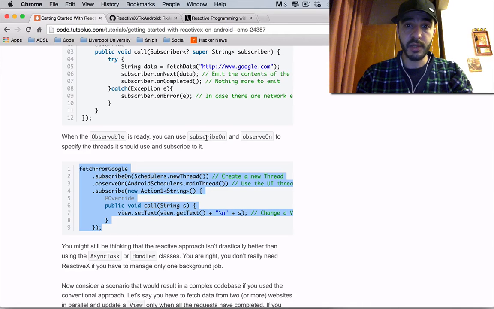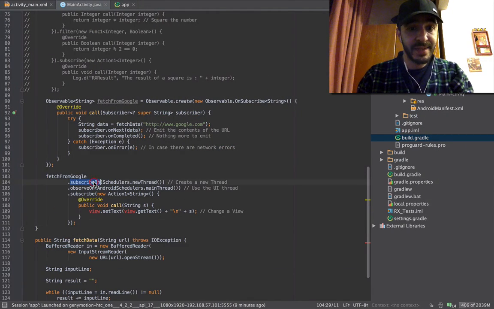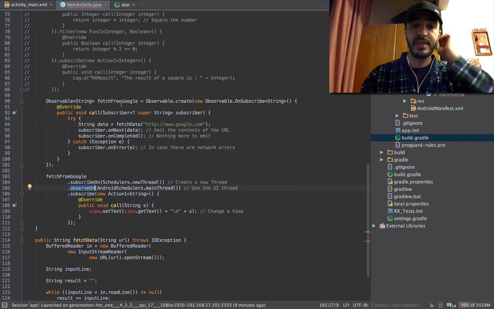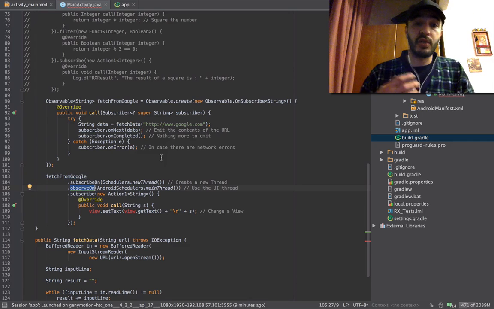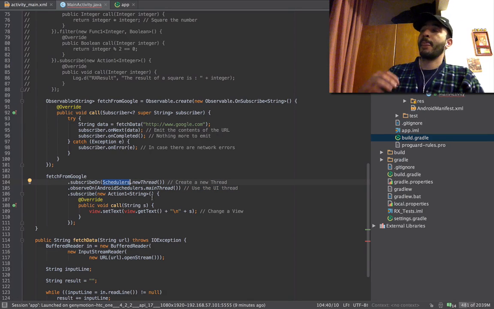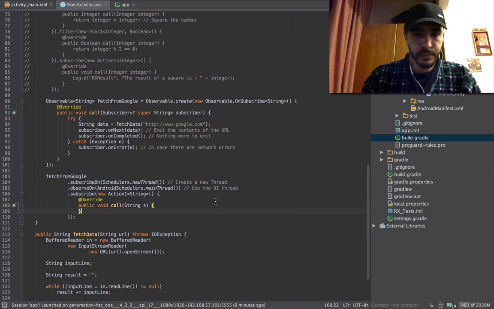You can use subscribeOn and observeOn to specify the threads it should use and subscribe to. This subscribeOn will trigger this to start doing things. ObserveOn is going to specify where the response, the reaction of this whole thing, is going to happen. So with this, we need it on the main thread. This we need on a new thread, so that Android won't say something like exception, cannot call network on main thread. Network on main thread exception. We avoid this whole thing. So create new thread, use the UI thread. Amazing. This is how you're going to do it.